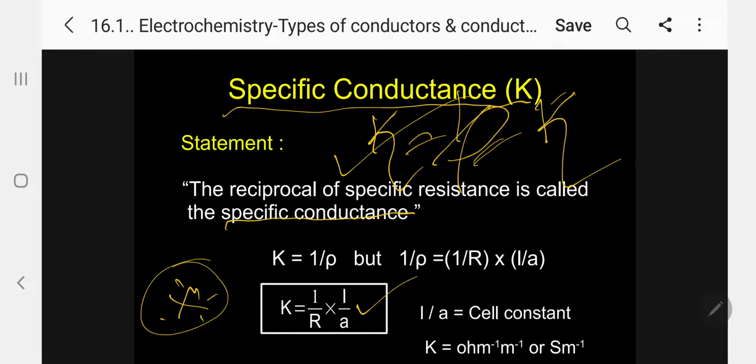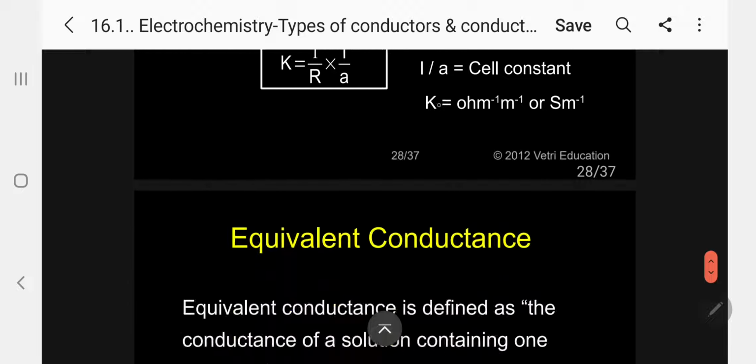This is for specific conductance: kappa equal to 1 by R into L by A. L by A is nothing but the cell constant. For a particular cell, L by A is constant. What is the unit of kappa? Ohm inverse per meter or Siemens per meter is the unit for specific conductance.